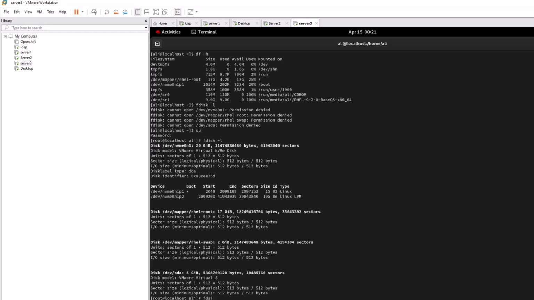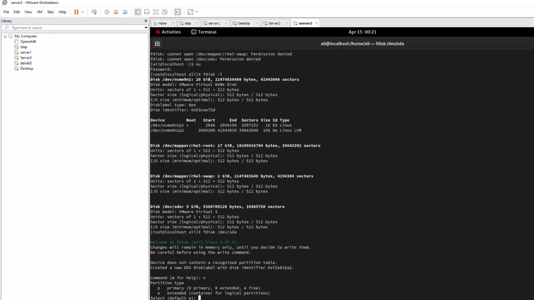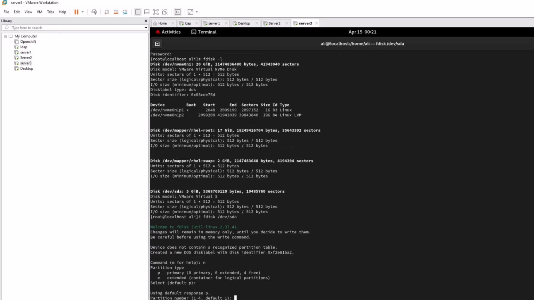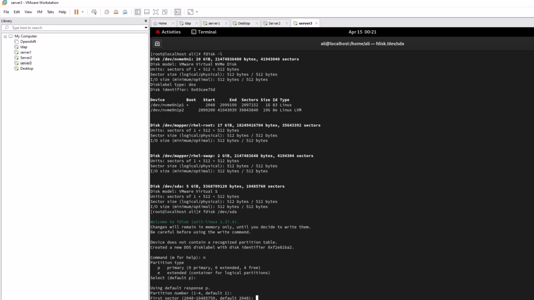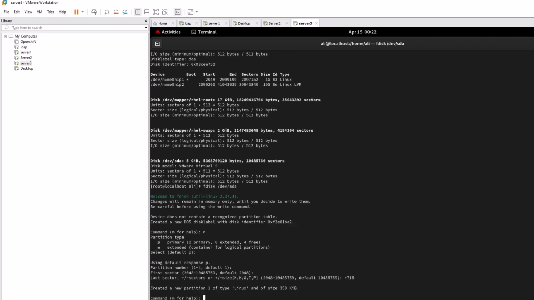So fdisk /dev/sda, right? So you have to come up here, then you have to press n for new partition. Primary is fine, it doesn't matter, so it will automatically assign you default partition 1. That's okay. The starting sector is fine, but you have to define the ending sector, right? So how much space do you want? It says 715. So we write it here and it created it.